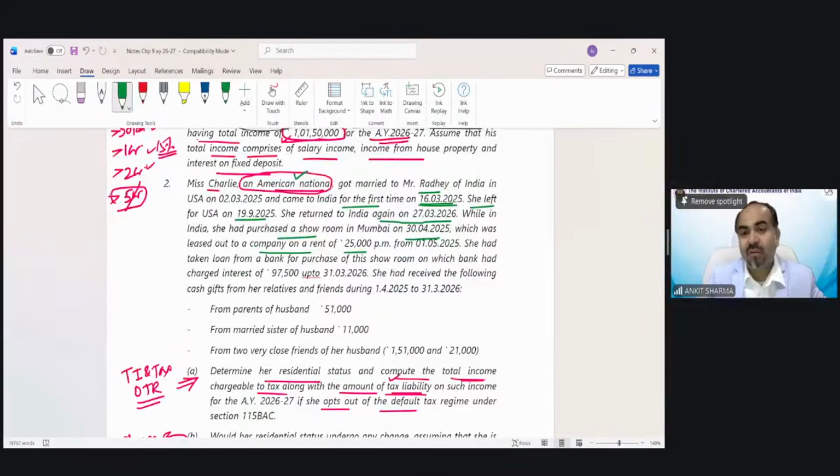It has been let out from 1st of May 2025. She had taken a loan from a bank for purchase of this showroom, on which the bank had charged interest of 97,500. So she is paying bank interest against this income, and that is 97,500.